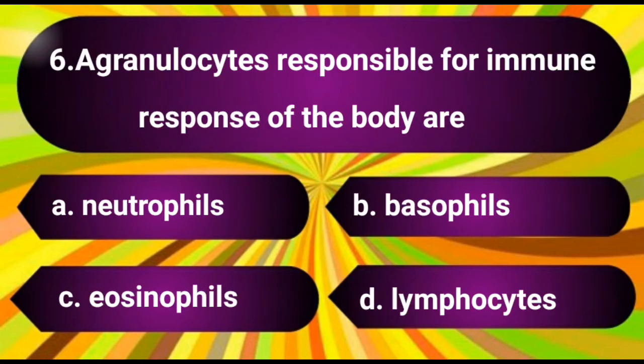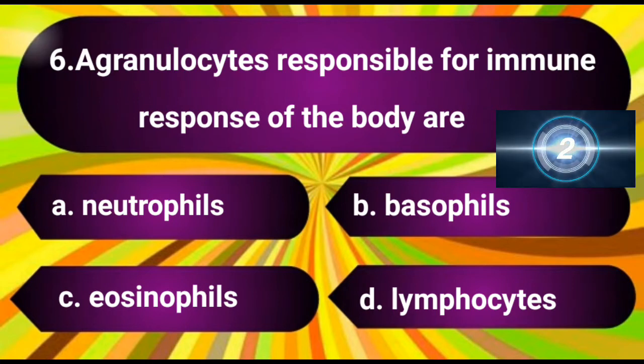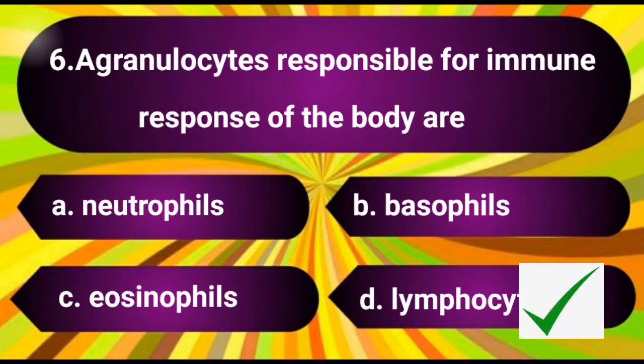Question number 6. Agranulocytes responsible for immune response of the body are. The options are A. Neutrophils, B. Basophils, C. Eosinophils, D. Lymphocytes. The answer is D. Lymphocytes.